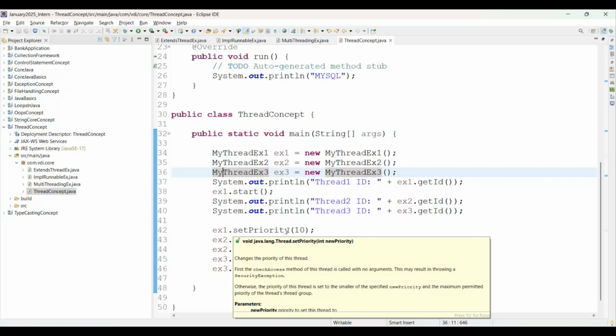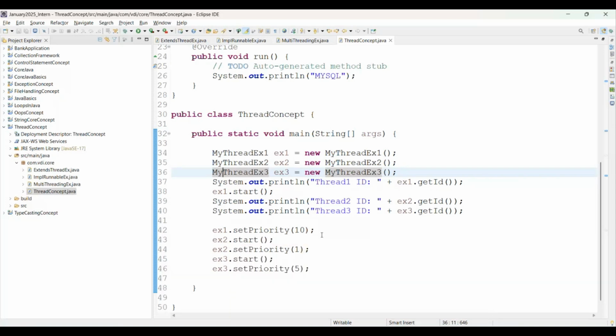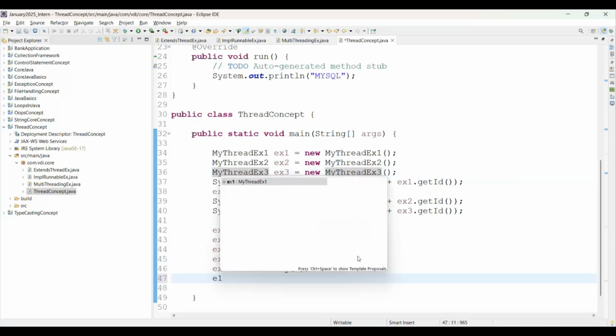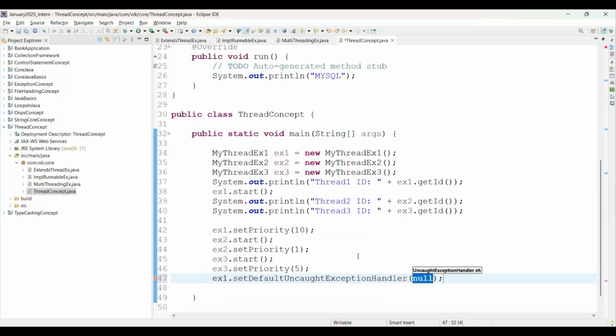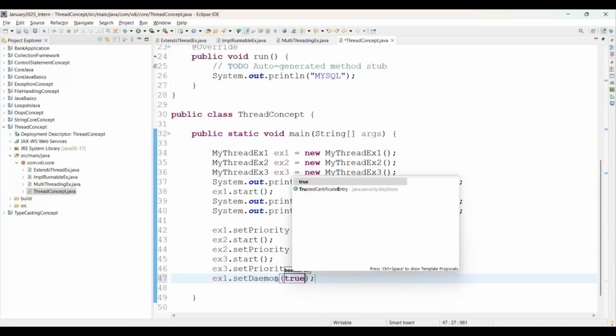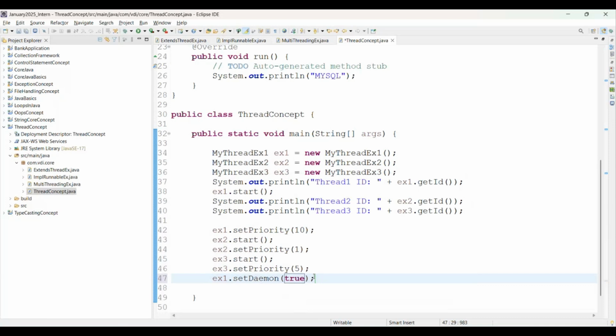Once we start with the advanced Java, you will get more clarity about daemon thread. Daemon means a background running thread. It will help our main thread to complete its process. And here I am just going to set the daemon thread. You can say ex1.setDaemon, and here we need to set true or false, right, because daemon also has a boolean type available.